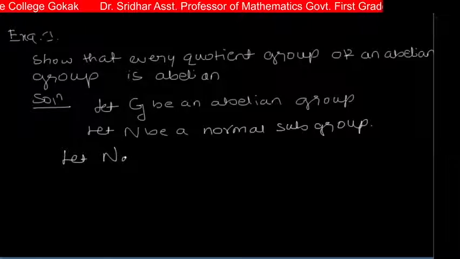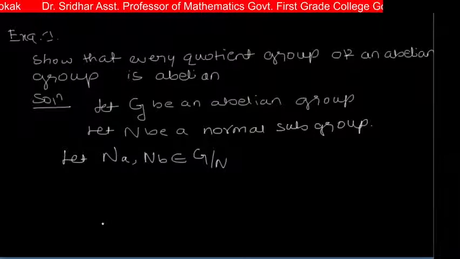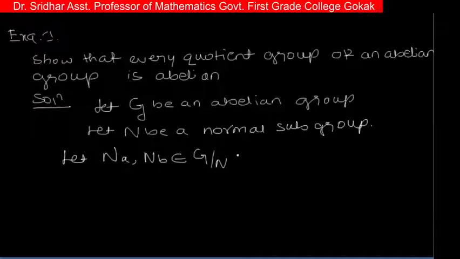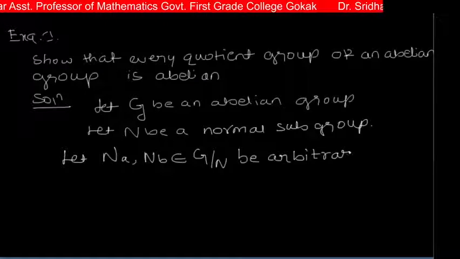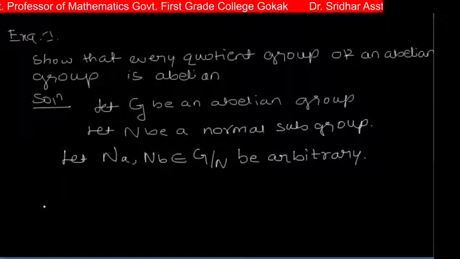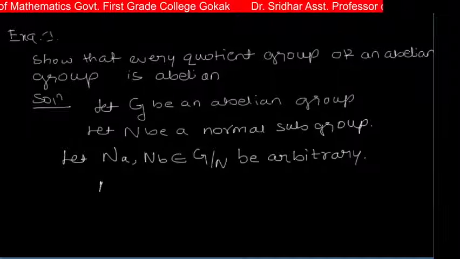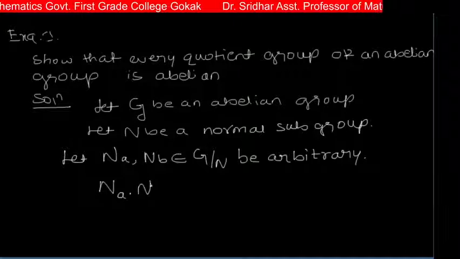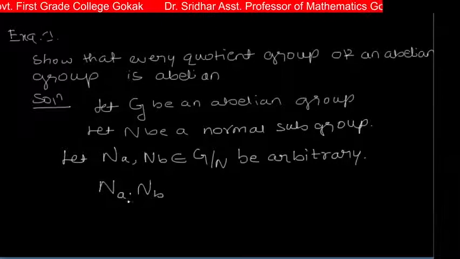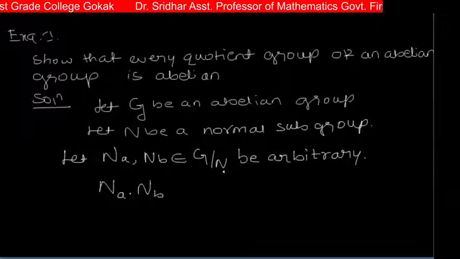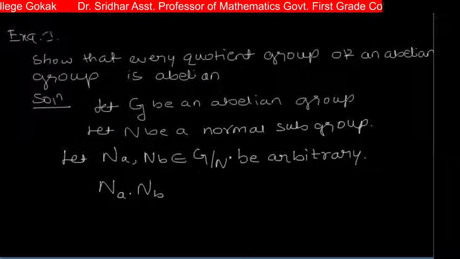Let Na, Nb belong to the quotient group G by N be arbitrary. Arbitrary means any two elements. Every quotient group means here we take G by N as a quotient group, and let Na and Nb be the two elements of this quotient group.